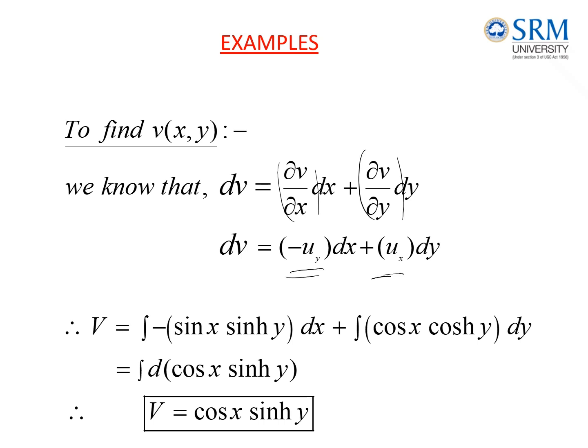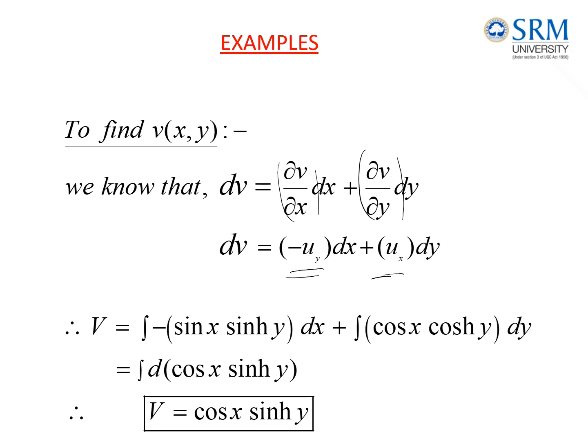So similarly we get cos x cos hy dy, and retaining this sin hy, the derivative of cos x is minus sin x dx. So we get back this term. This term together I can write as the derivative of cos x sin hy. If I integrate this, derivative and integration are reciprocally related, so it will get cancelled. Therefore v is equal to cos x sin hy.